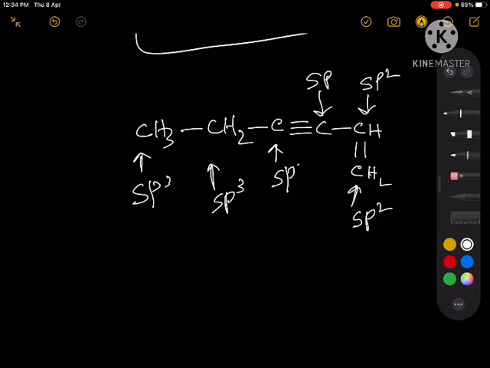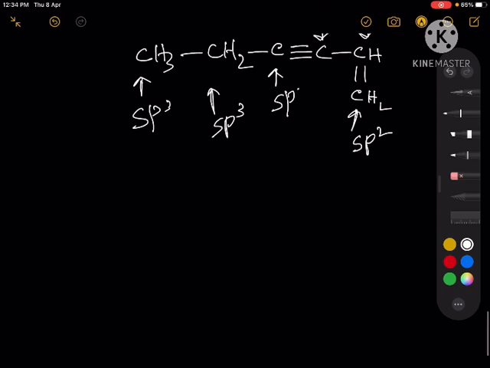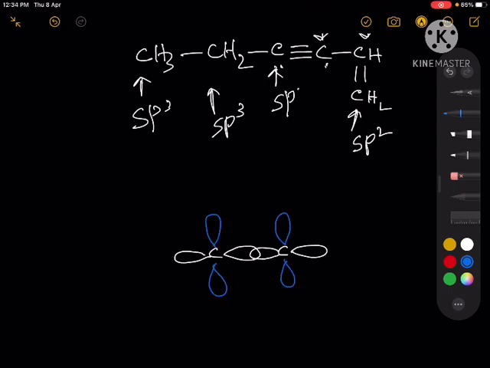Now you know the hybridization, you can easily draw the molecule. So first let's start from this sp hybridized carbon. We put this carbon over here, we put another carbon over here. So these are our sp hybrids, and these are the unhybridized p orbitals. So this is one sigma bond. Another sigma bond will form between this carbon and this.